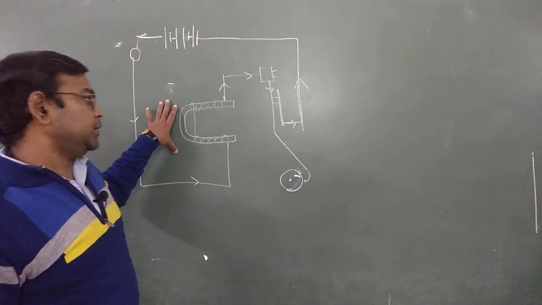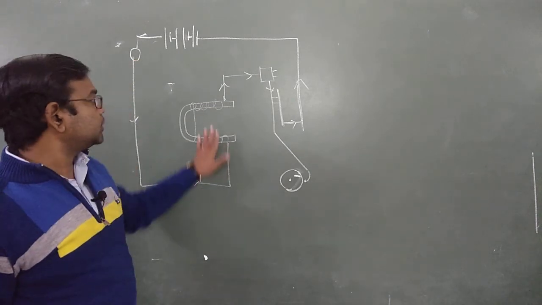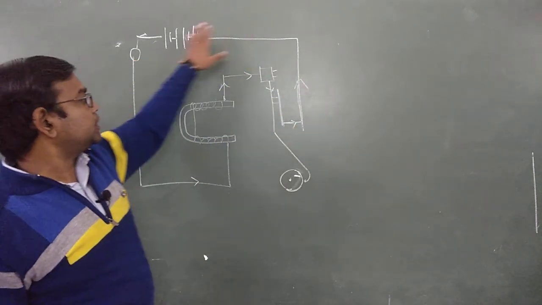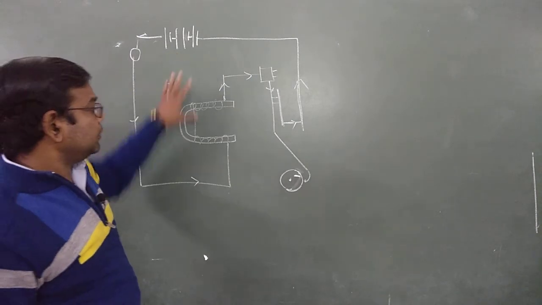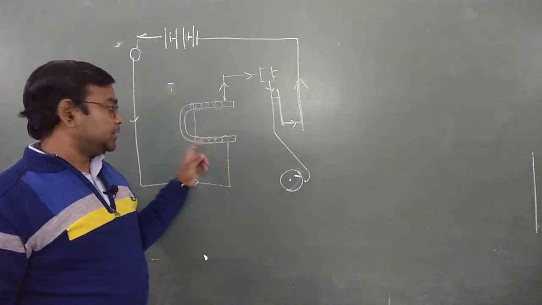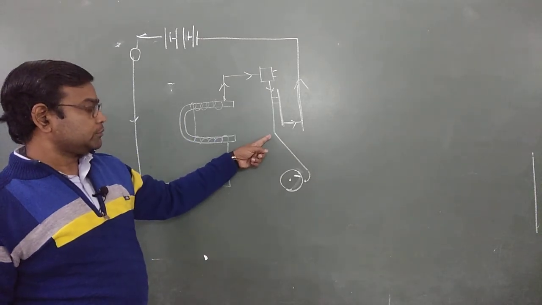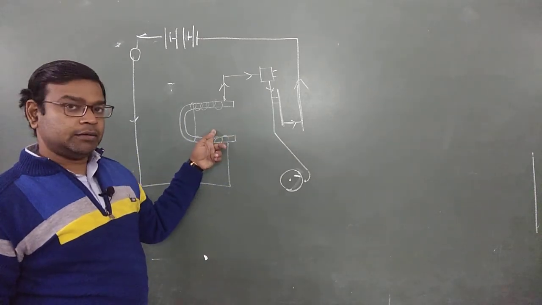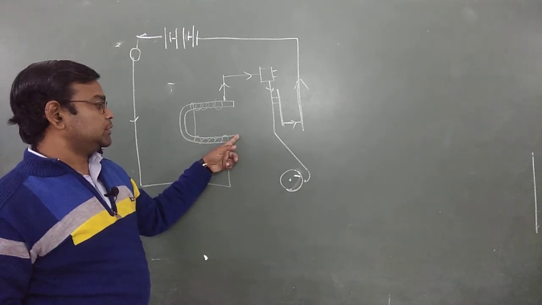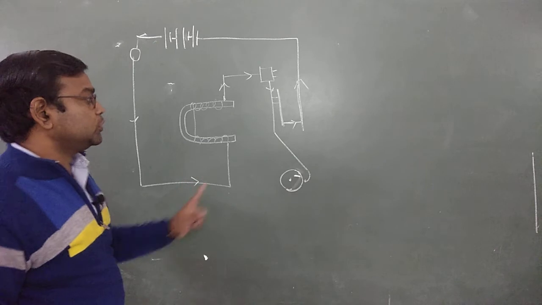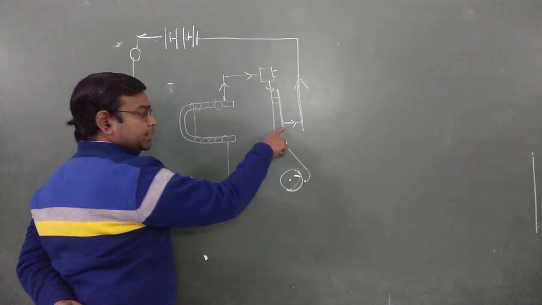Once again I am explaining: whenever we switch on, current flows through the circuit and completes the circuit, and it also develops the magnetic effect in the electromagnet. The armature, made of a soft iron bar, is attracted by this magnet and moves towards it. In this case two things happen. First, the link from this contact screw is broken.